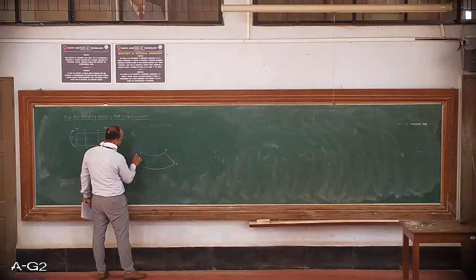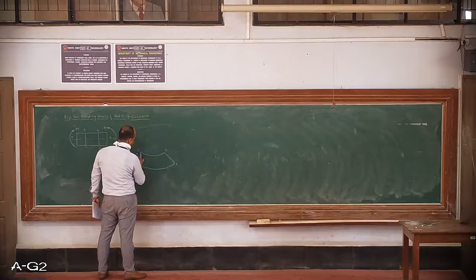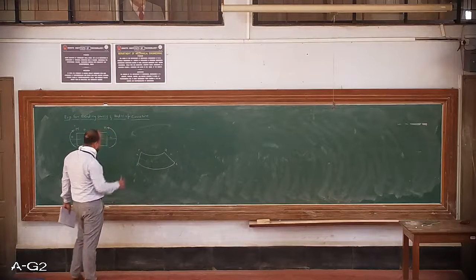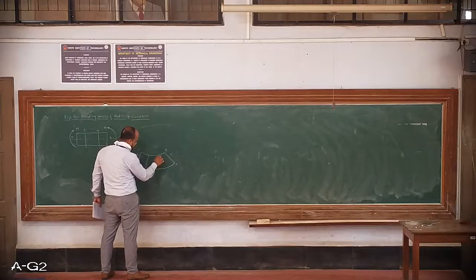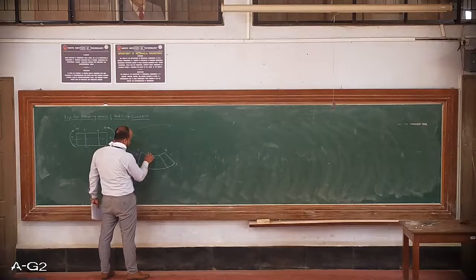This is neutral axis. Okay, it says bend, and also I have these things. Now, sorry, this is not PQRS.